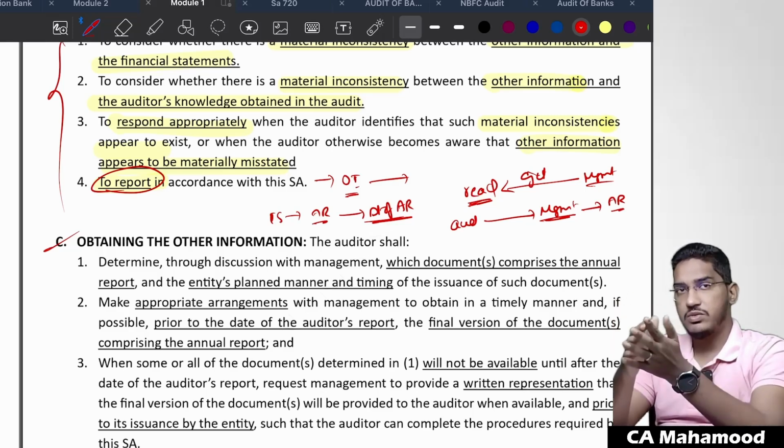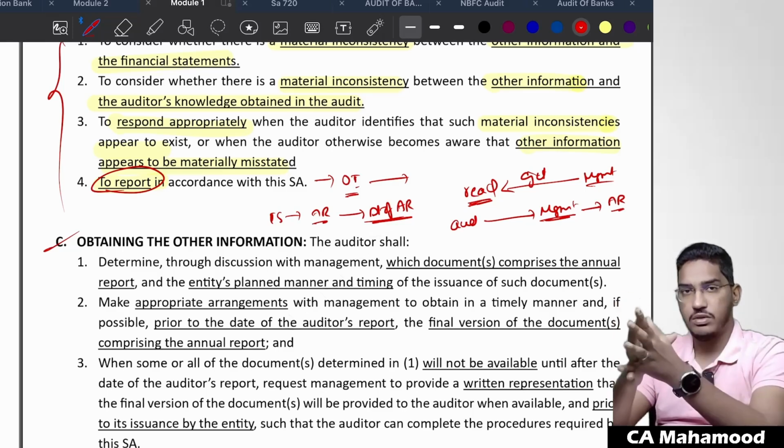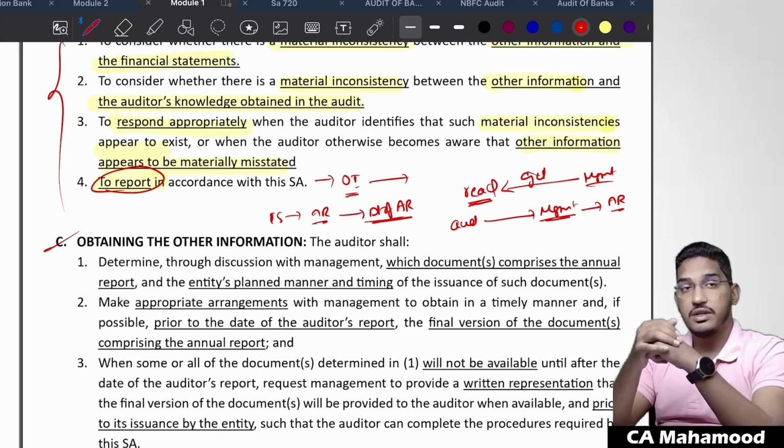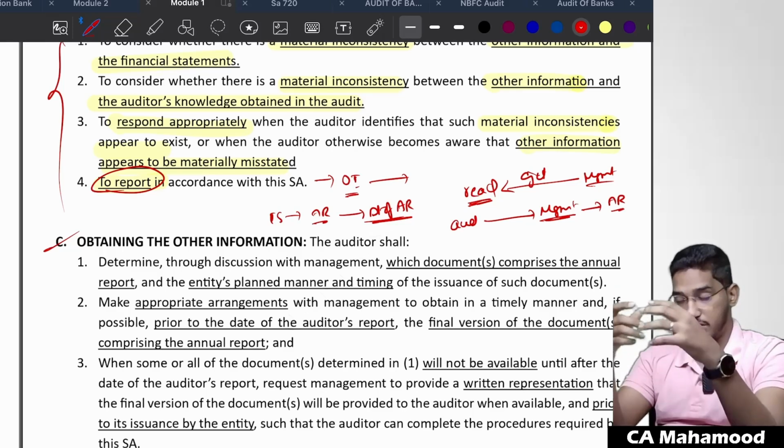Then what will the management do? Then management will start working on preparing and compiling the annual report and all. Sir, but SA 720 is telling that before the date of your auditor's report, you have to include the other information paragraph.